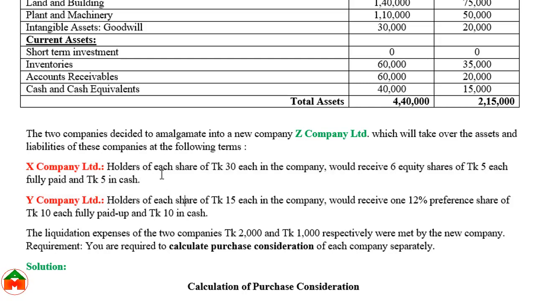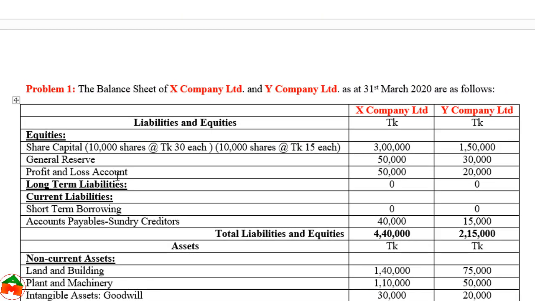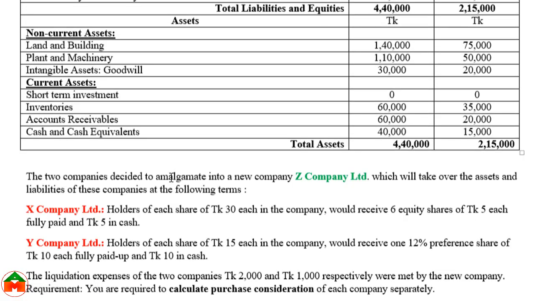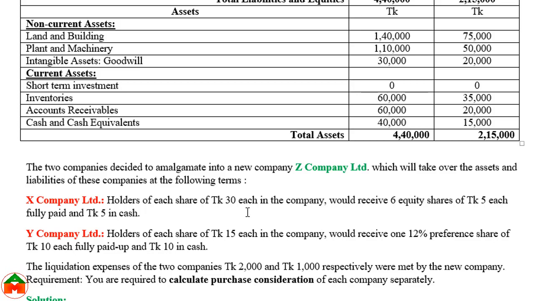The holders of each share of 30 each in X company, that means the face value per share of X company is 30, would receive 6 equity shares of taka 5 each. So for each share, 6 equity shares will be issued, the price of each share will be taka 5, and there will also be a cash payment.